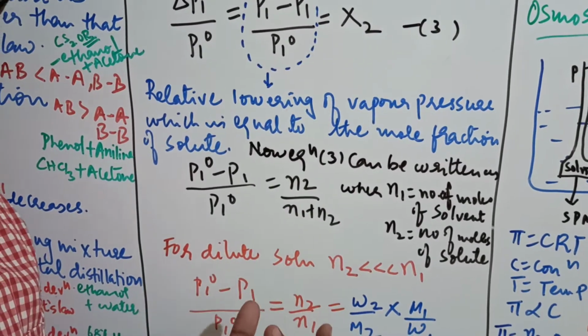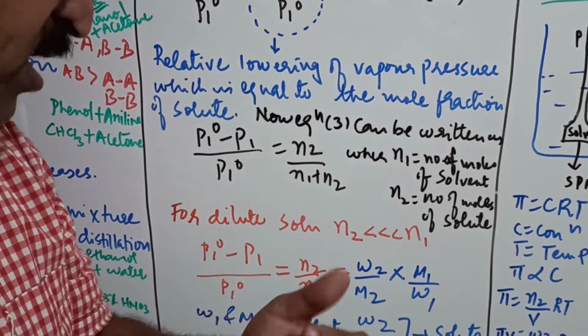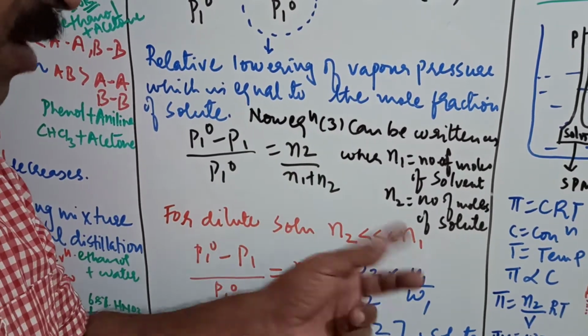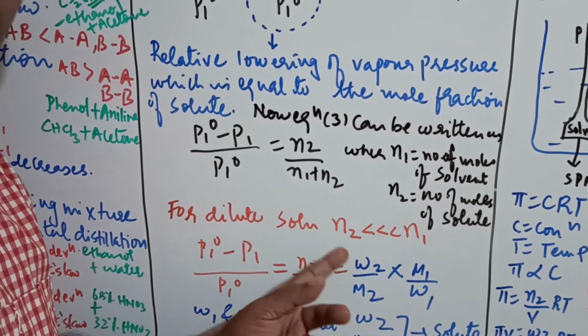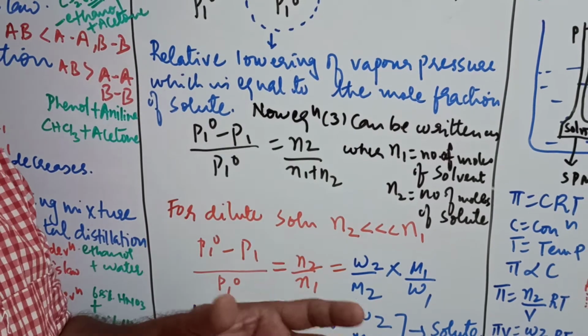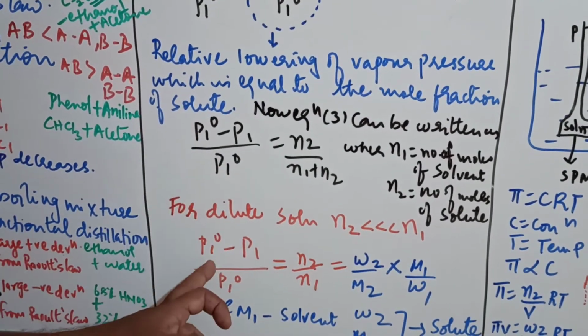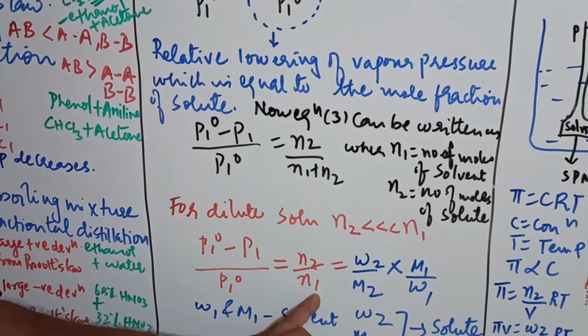Now this Raoult's law is normally applicable for a dilute solution. So in that case, the number of moles N2 will be very small compared to N1, because N1 is the number of moles of solvent and N2 is the number of moles of solute, which is very less because it is a very dilute solution. So this equation will turn out to be (P1 naught minus P1) divided by P1 naught is equal to N2 by N1.